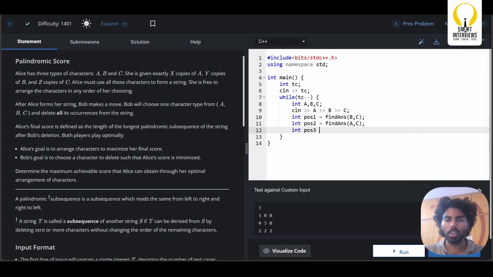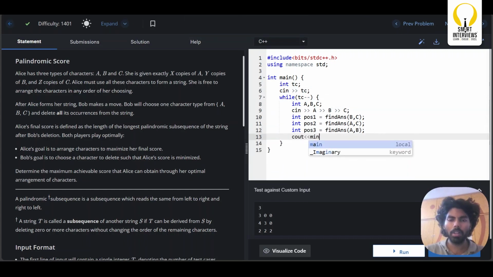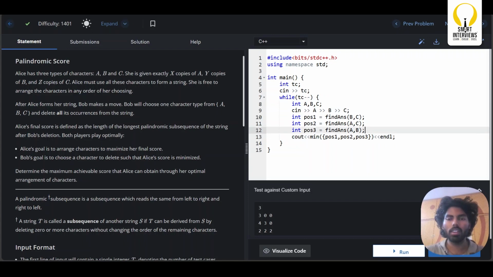And I will go with possibility 3. What if Bob removes c character? What is the longest palindromic subsequence I can form with a and b characters? Okay, so I will simply print the minimum of these three possibilities. Why minimum? Because the aim of Bob is to simply minimize your answer. So in whatever scenario you choose, Bob will always give you the minimum of all the possibilities, right?